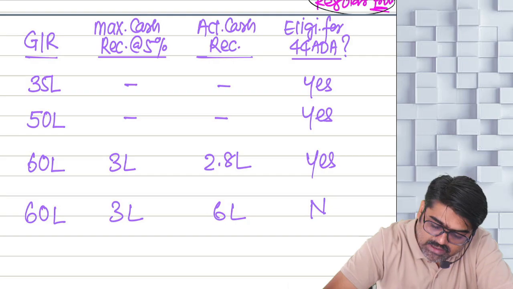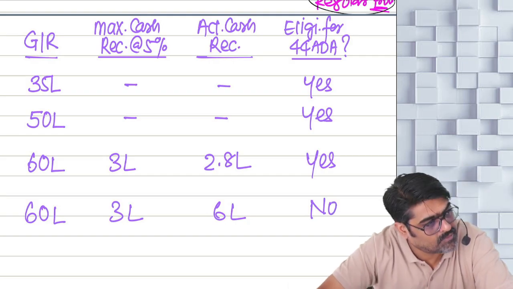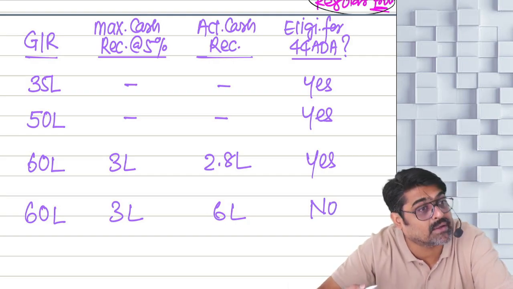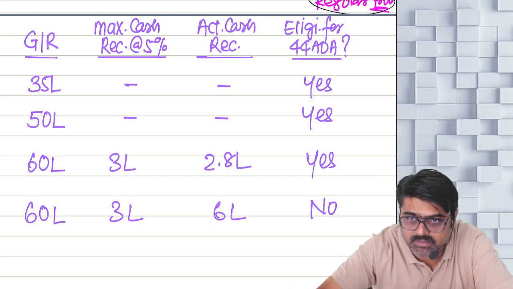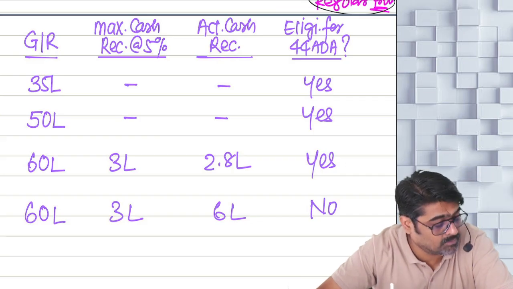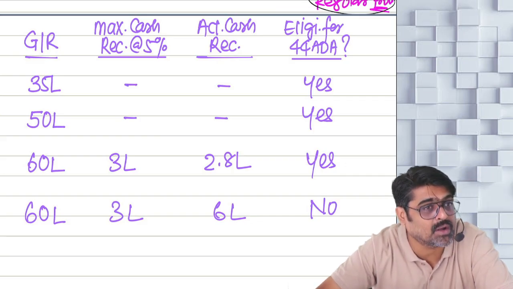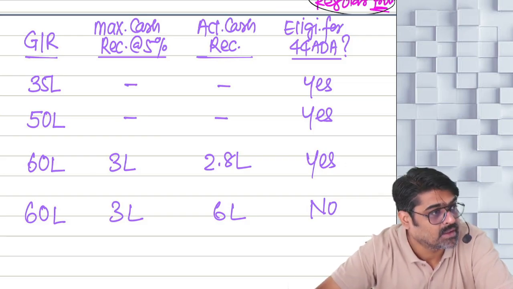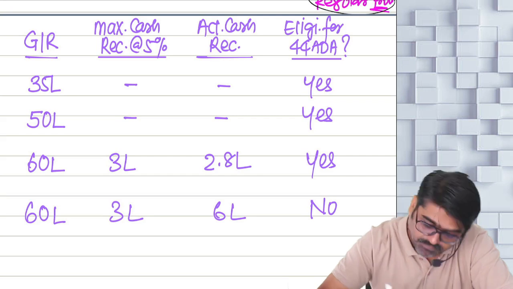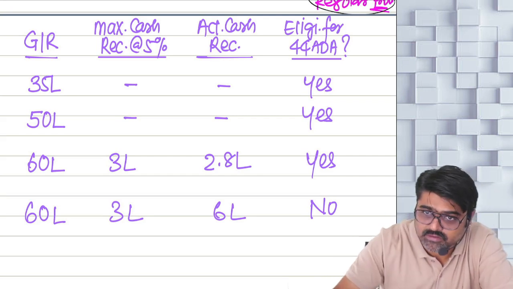Hence, are you eligible or not eligible? So even if your turnover is more than 50 lakhs and less than or equal to 75 lakhs, still you are not eligible. Why? Because the cash receipts in your profession is more than 5% of the gross receipt. Yes or no? Will you remember this?